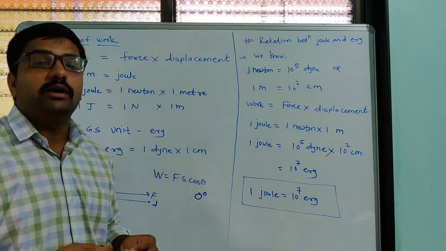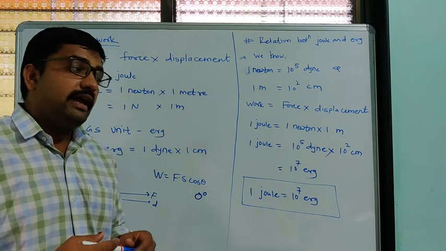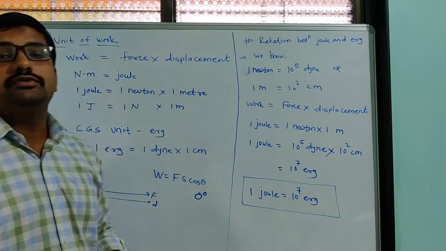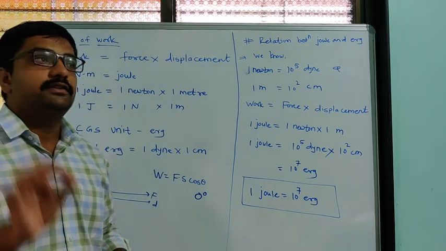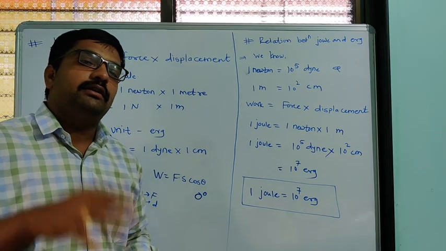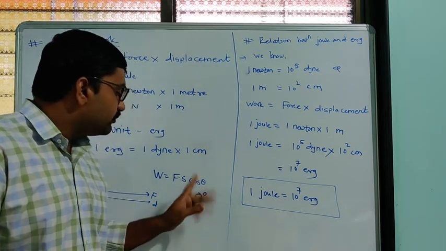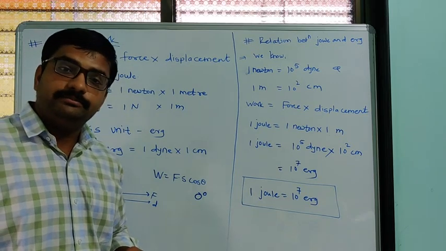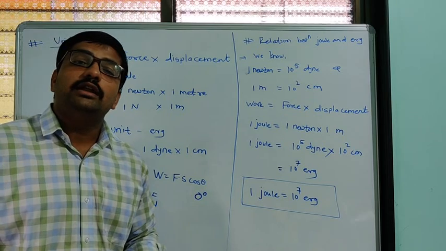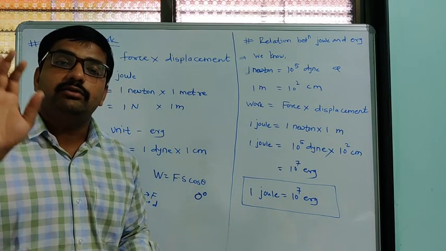Then negative work is when the direction of force and the direction of displacement are opposite to each other. Such a case happens when theta is equal to 180 degrees, because cos 180 is -1, so work done becomes -F into S.